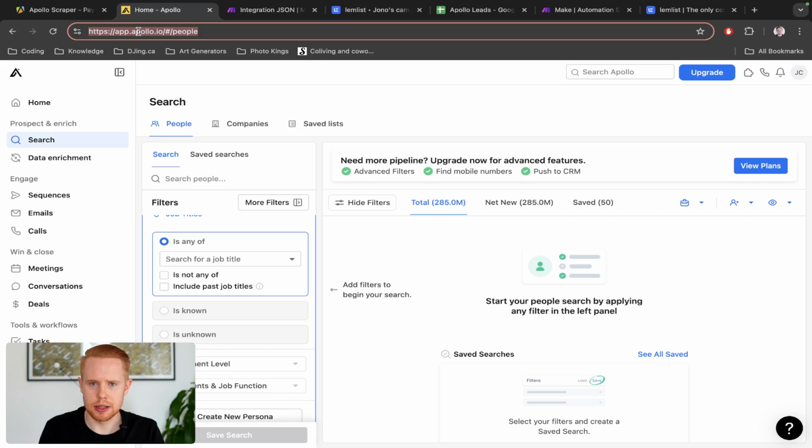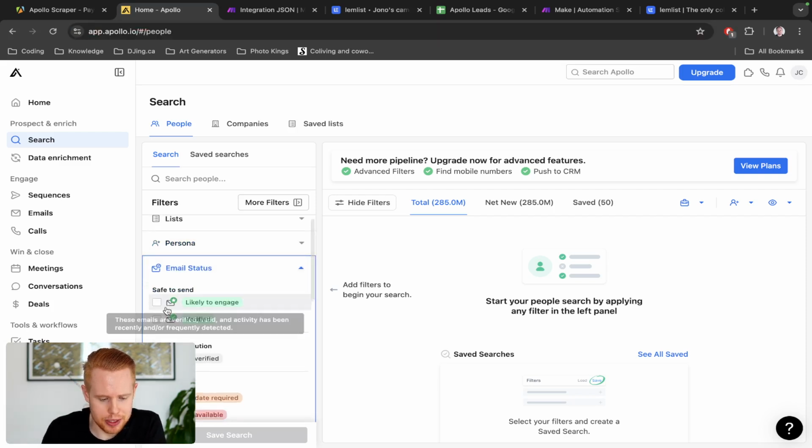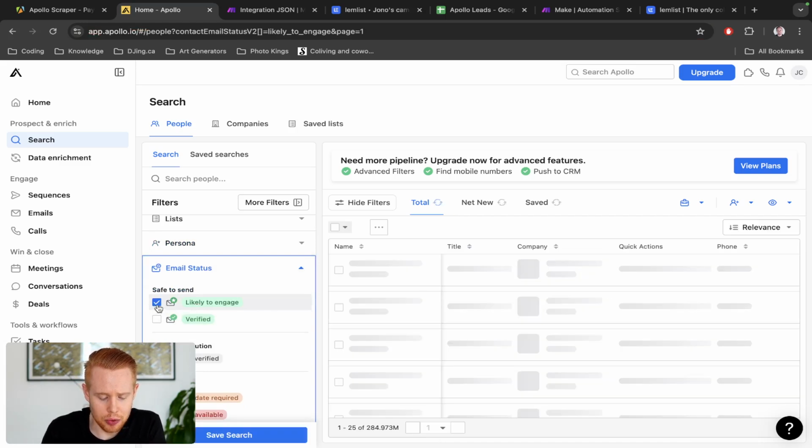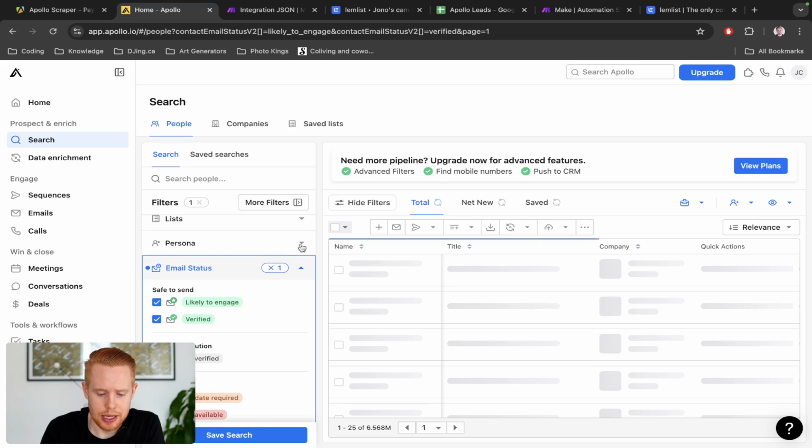This is the result that we want to give it, right? The URL up here. But ideally, in a perfect world, we'd make it a bit more specific than this, because we want to make sure that we provide it with the exact type of people that we want to reach out to in the first place. And how we do that is through the filter section down below. So let's say, for example, maybe we want emails to be only of people that are likely to engage and they're also verified. So that can be a good filter.